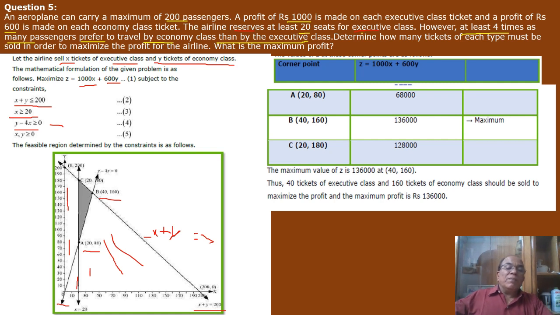So this red line is the feasible region for x plus y equal to 200.